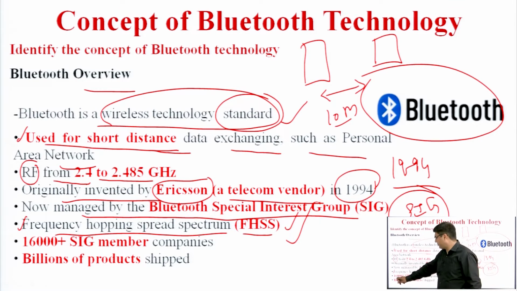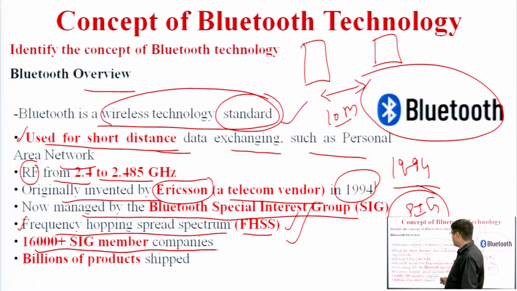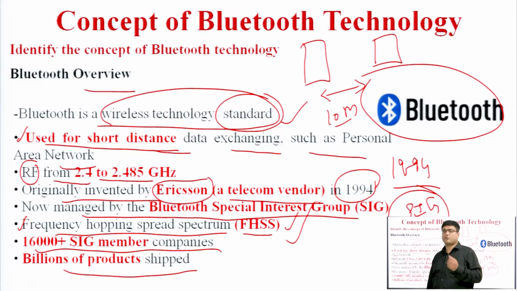It has 16,000 plus SIG member companies. There are various member companies under the SIG group. There are a lot of companies which are providing Bluetooth solutions. It has billions of products shipped. Billions of products can be manufactured by the SIG companies. So these are basically the Bluetooth overview.